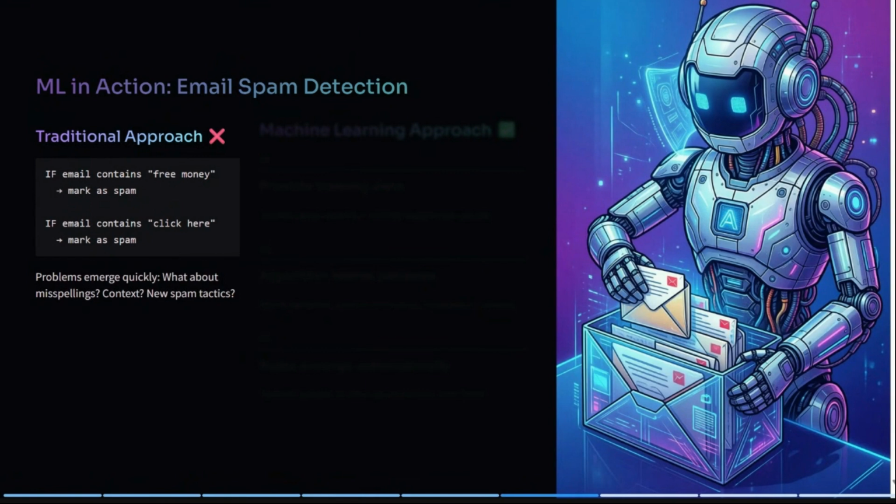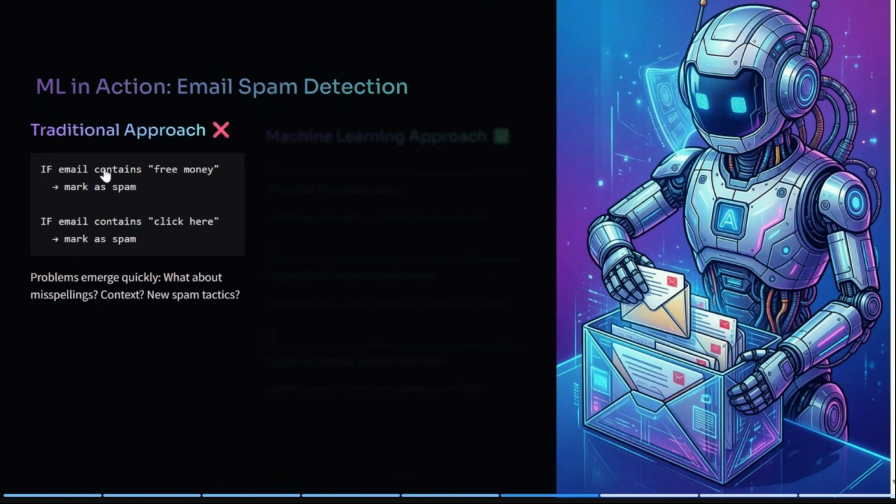Let's take email spam detection as an example, and differentiate what happens in traditional AI and in machine learning. In the traditional approach, we will write: if the text contains free money, mark it as spam.